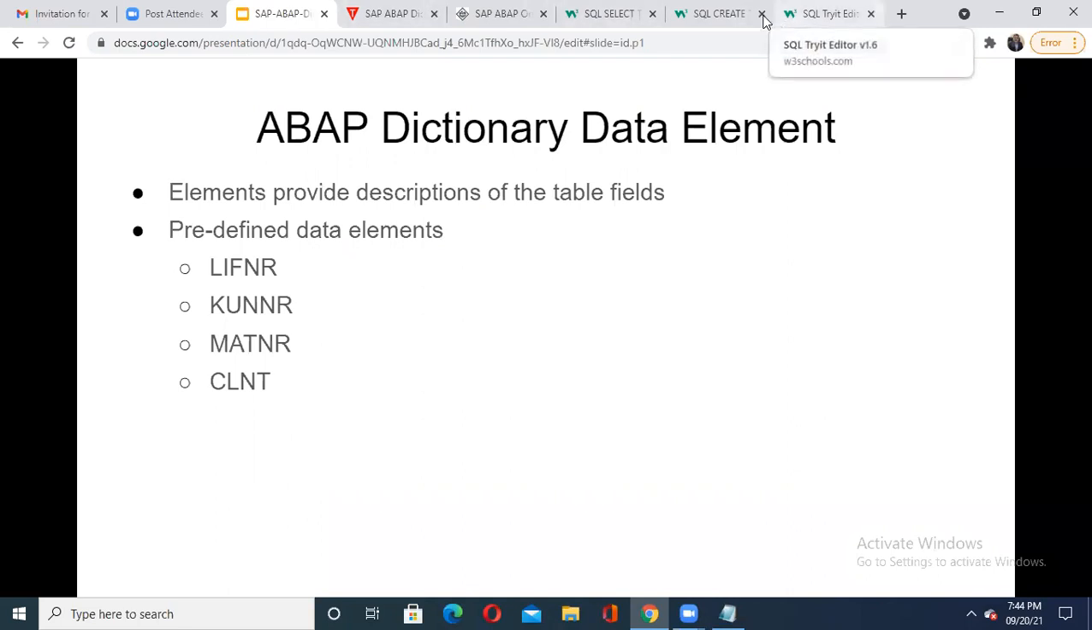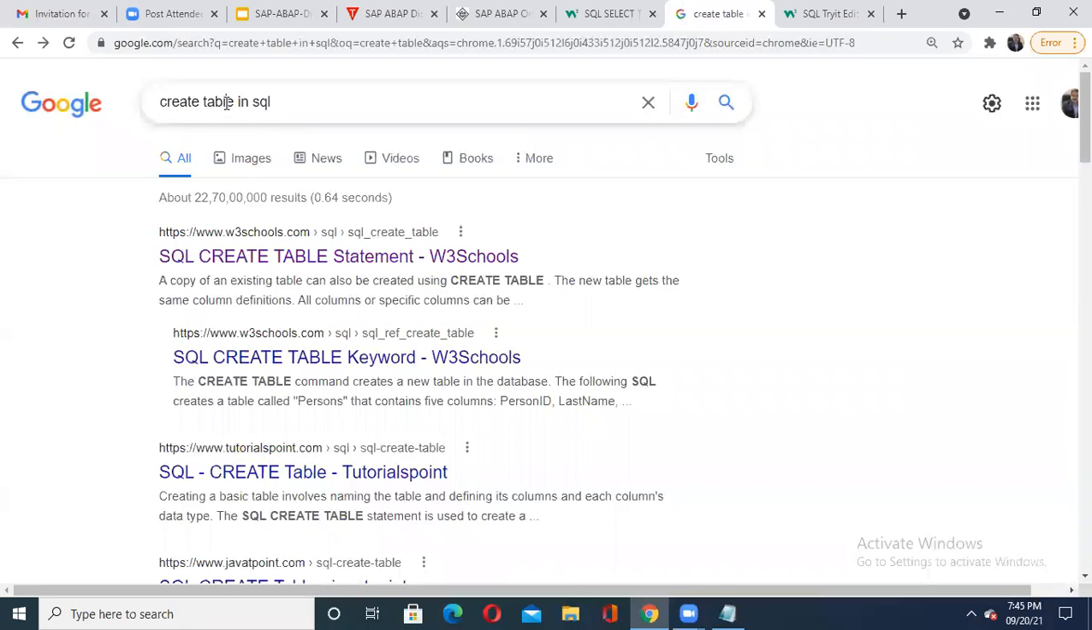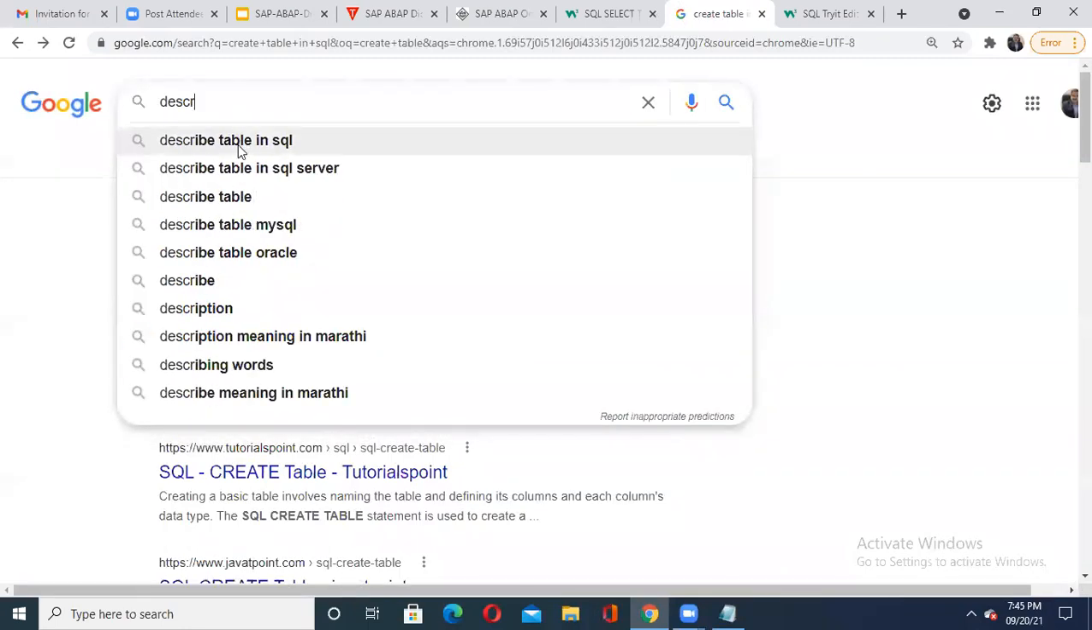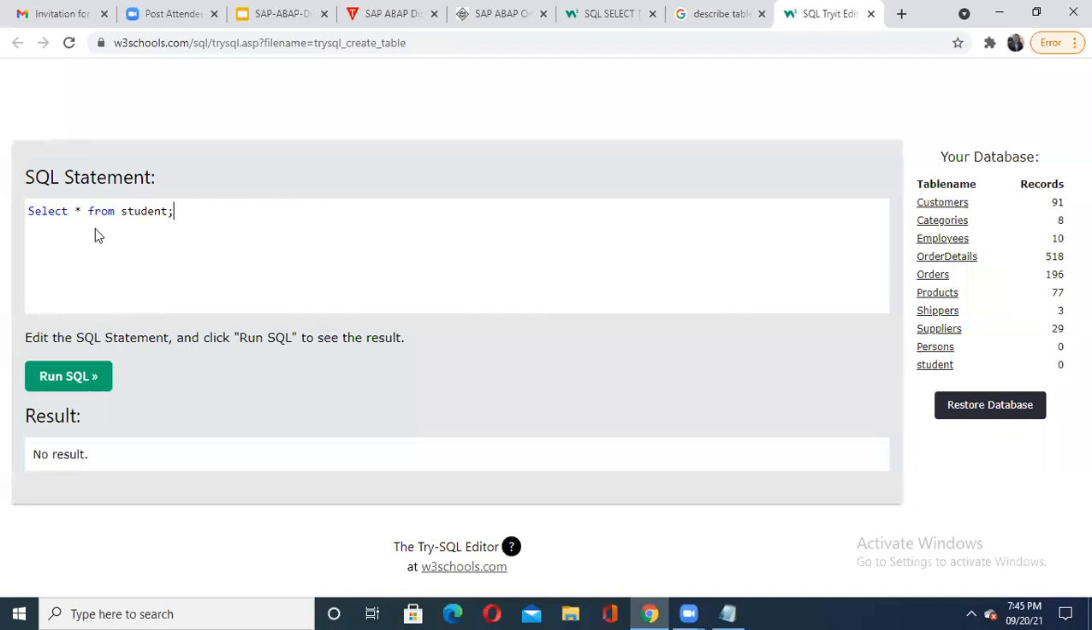In SQL, there is one query available that is known as describe table. So when you use describe table, you will be able to get table information. Now imagine, I'll go once again on Google. I will say here DESC. See, describe table in SQL. I want to show you describe table in SQL. So what is this describe statement? See, it may be DESC you are going to write, or sometimes the describe command directly. Suppose I say here DESC and student.